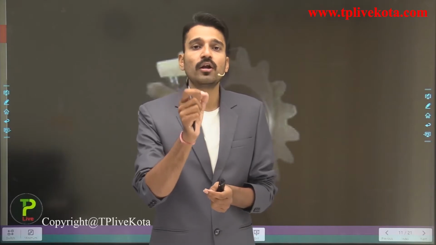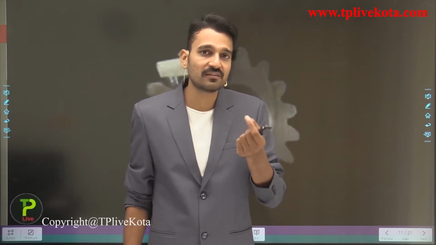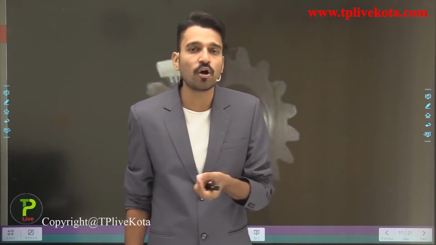But first have a look at this video in which we see an iron gear, and we are going to see whether the iron gear is made up of only particles of iron or not.